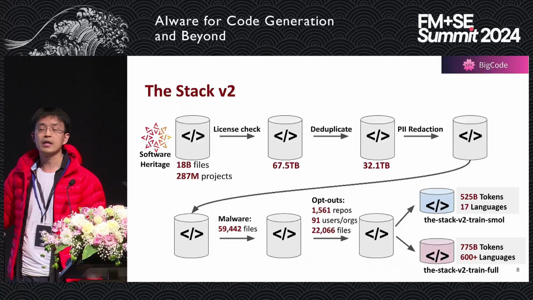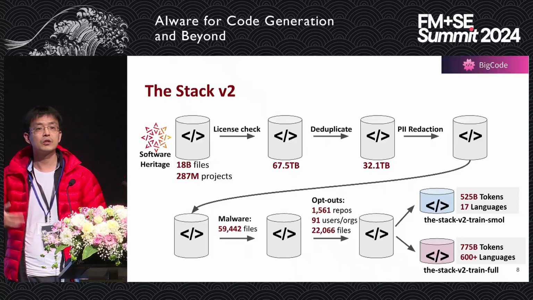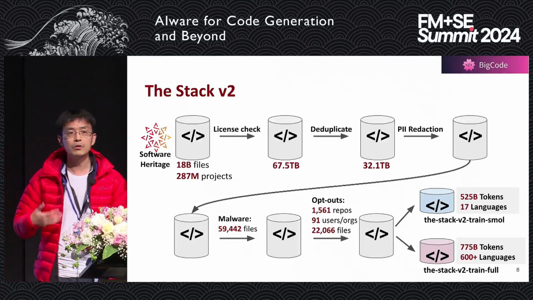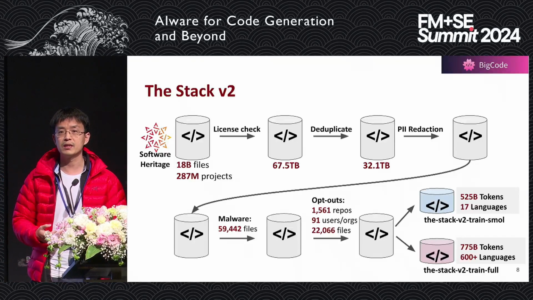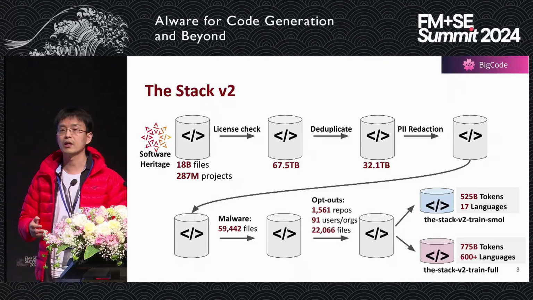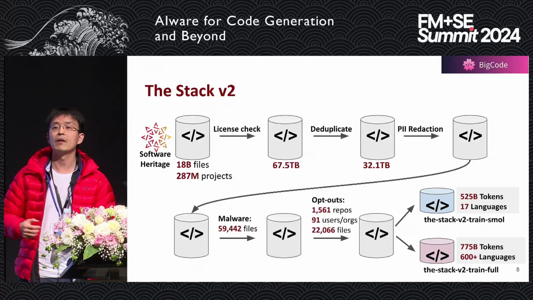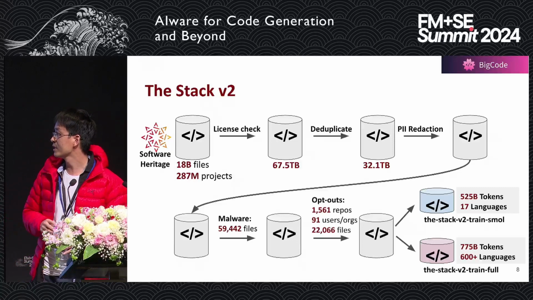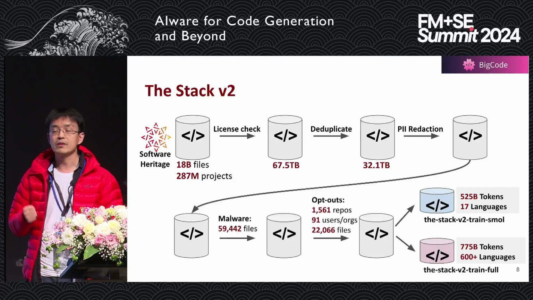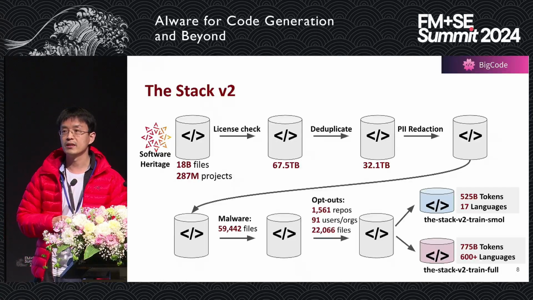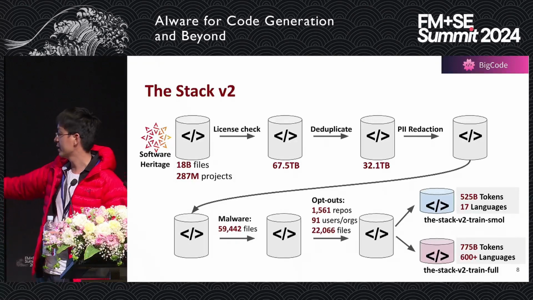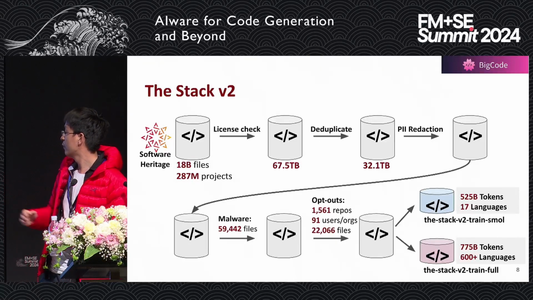And because there are also organizations or users who don't want their code to be included in your pre-training dataset, we also provide an opt-out process. So users and organizations can choose to request that their code be excluded from our dataset. It turned out that over 1,000 repositories, 91 users, and 22,000 files were excluded from the dataset.